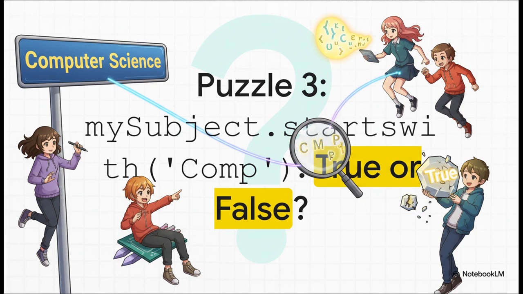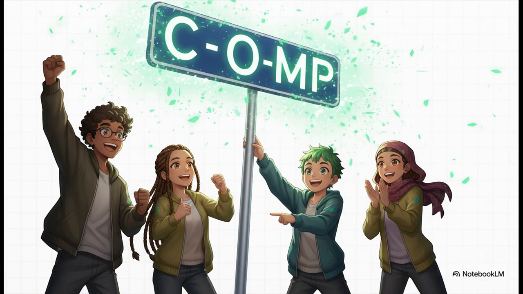For the final puzzle, Pip uses one of those gadgets from the toolkit. They cast the startswith spell on 'computer science' and they ask one simple question. Does this street begin with the sequence 'comp'? Is the answer True or is it False? And the answer is True. The gadget glows green, confirming that the very first buildings on this street are indeed 'comp'. Pip has passed the final challenge.